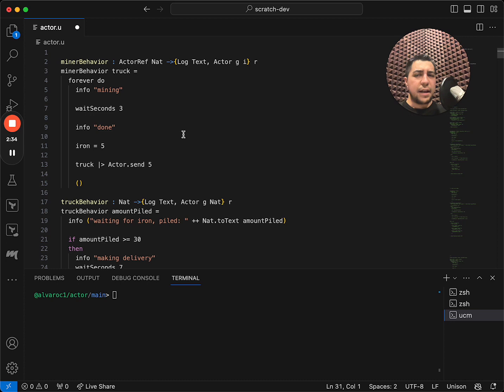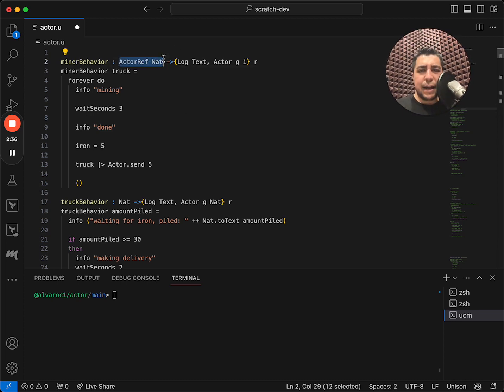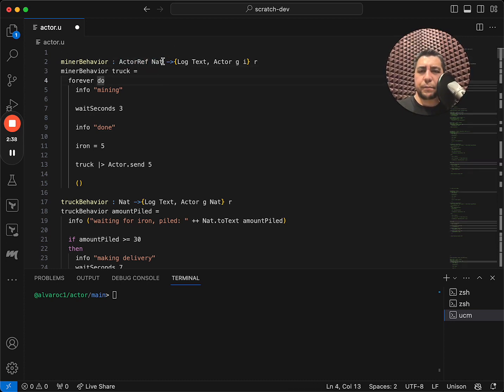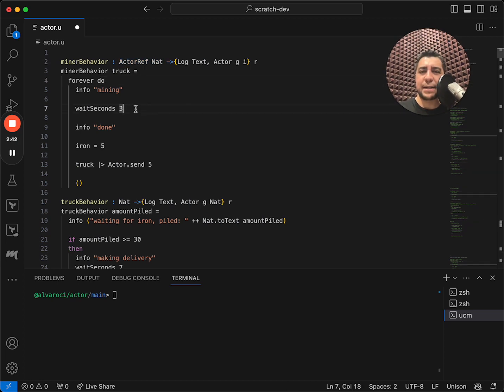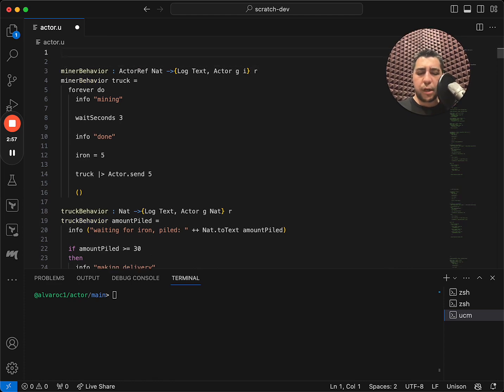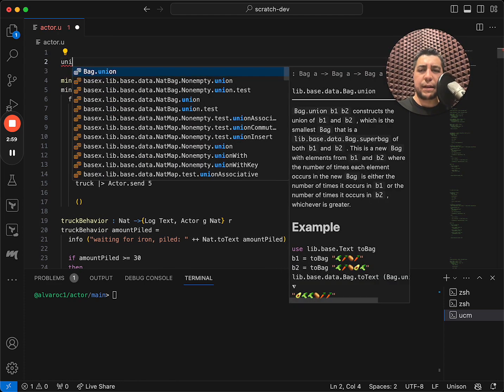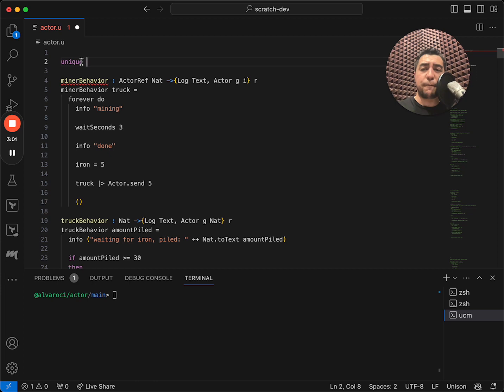Now this actor ref feels a little unsafe because we could technically pass a reference to any actor that can receive a number. We would like to narrow this a bit, maybe to prevent errors or maybe to make the code a little clearer. So the way we can do that is by creating a type for the truck that wraps this actor ref.